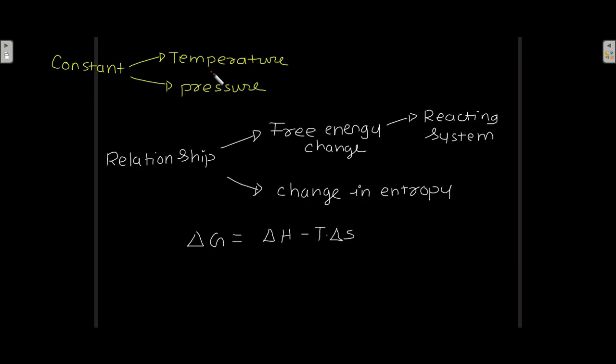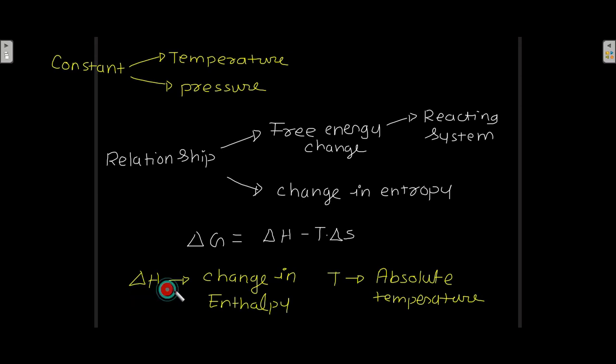At constant temperature and pressure, the relationship between the free energy change and the change in entropy of a reacting system is given as delta G is equal to delta H minus T into delta S. This delta G is your free energy change, delta S is your change in entropy, delta H is change in enthalpy and T is absolute temperature.